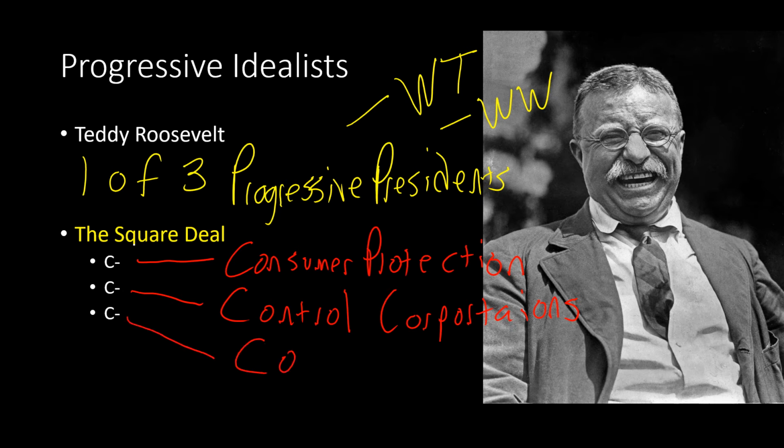The final C is conservationism. All right, you would be hard pressed to go back and find a president who was more into conservation than Teddy Roosevelt. Teddy Roosevelt was an avid outdoorsman, spent much of his life outdoors in the wild, at different places in the United States, and he really believed in preserving what our country has for future generations. And a lot of our national parks, you can really trace back to this guy right here.